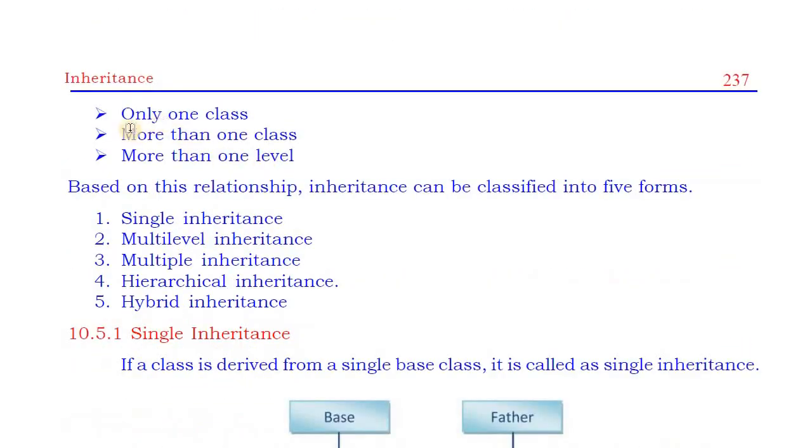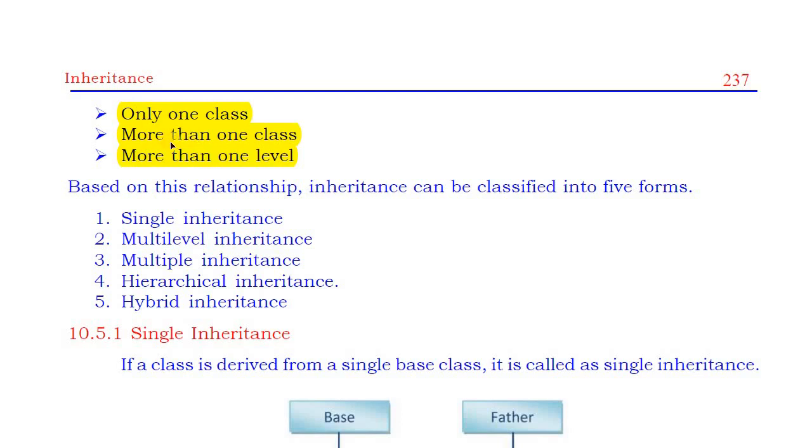So here it is given. We can get the properties from only one class, or more than one class, or more than one level. So details about these levels of inheritance we have to study.